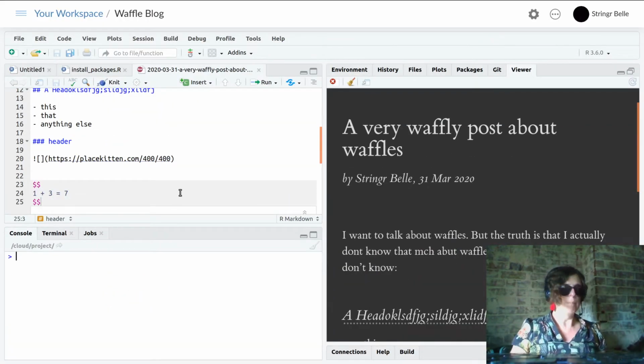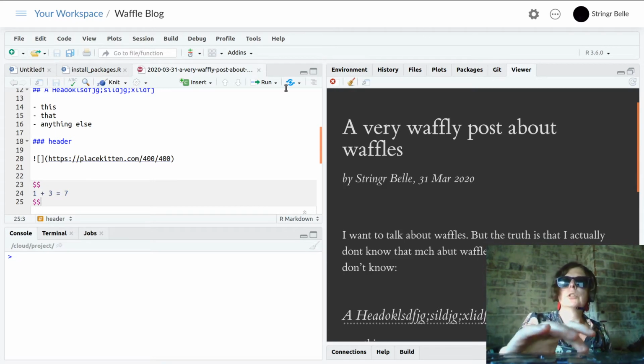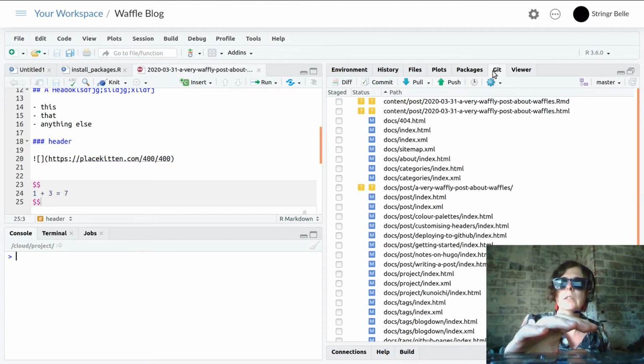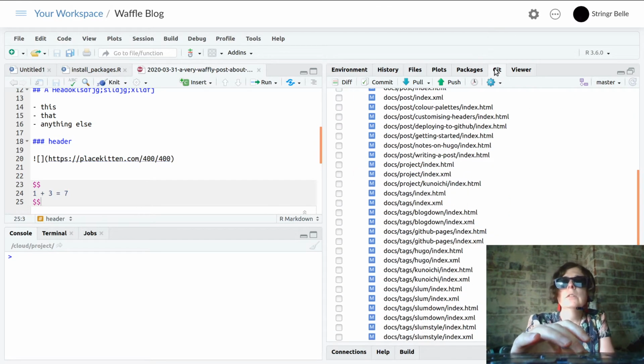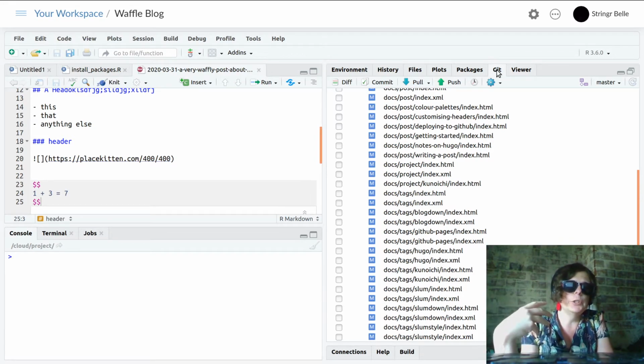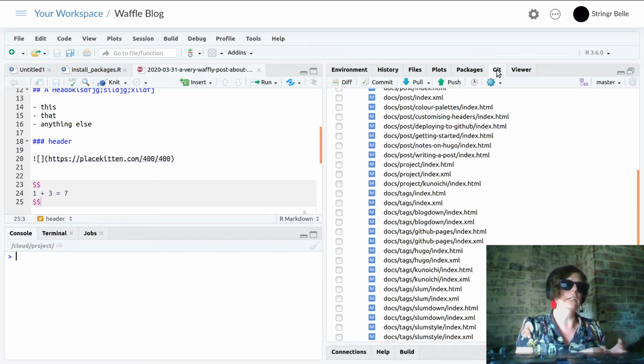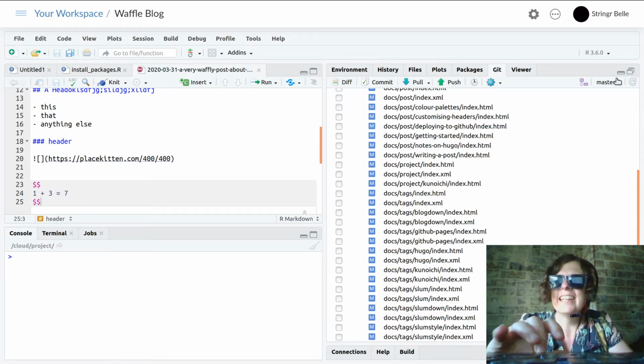Okay, so let's have a look. We're doing all this stuff with Git, so I will go over here and go Git. Whoa, a lot of things have changed. This Git pane, which is what I'm staring at now, is RStudio's interface to Git. There are lots of ways you can interact with Git. Git is the underlying system for keeping track of these document changes. But for simplicity, I'm just going to use the ones that are built into RStudio Cloud.